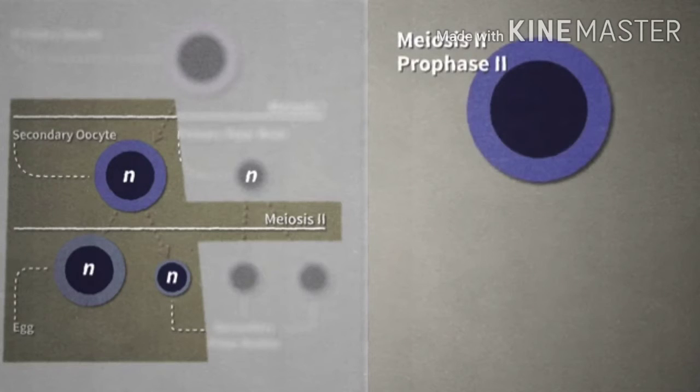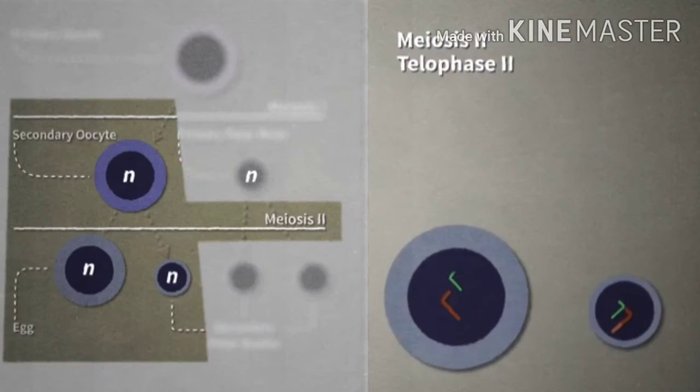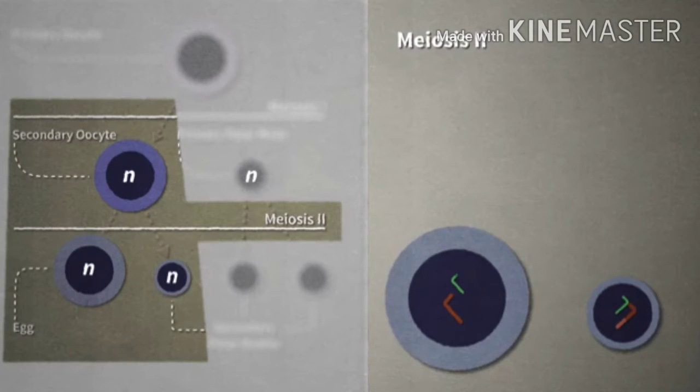Meiosis II starts with prophase II, as the chromosomes condense. In metaphase 2, the chromosomes move to the center of the cell and line up along the equatorial plane. In anaphase 2, the chromatids making up a chromosome are separated from each other and pulled to opposite poles. During telophase 2 and cytokinesis, the cell divides to produce two haploid daughter cells, a large egg, and a tiny polar body.